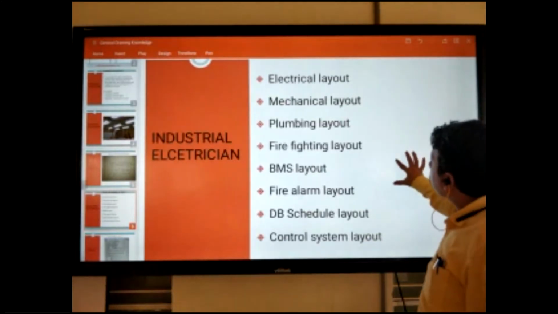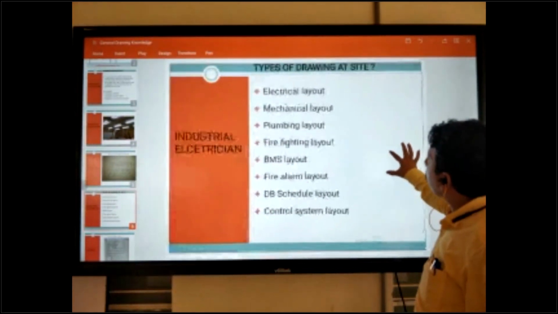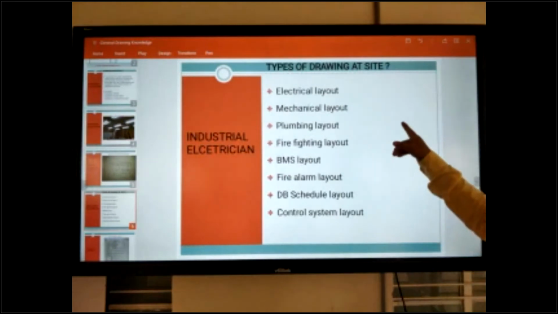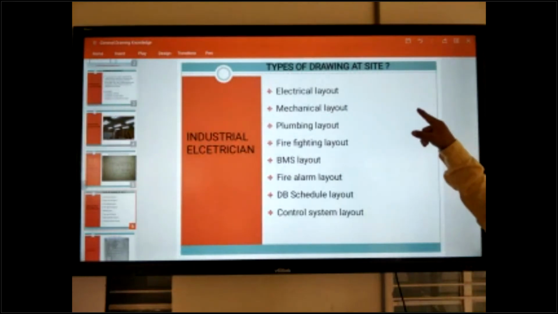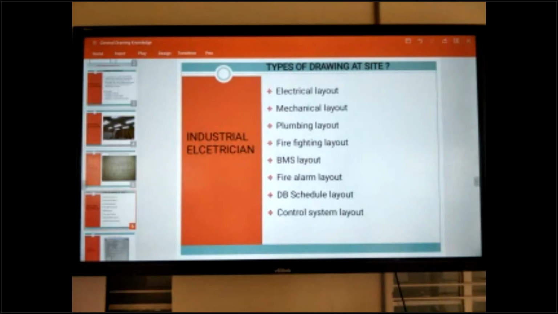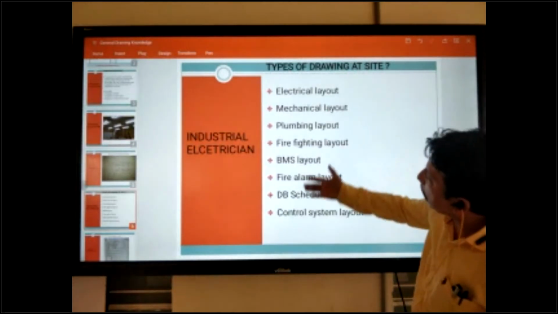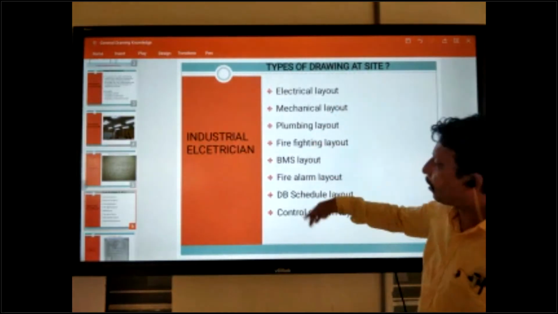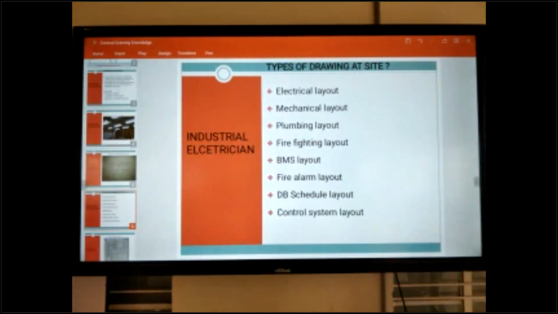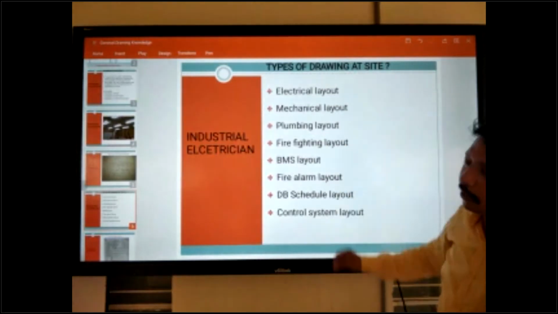Okay, so we have types of drawing at site. At assessment time, questions come: how many types of drawing at site? And some interviews ask how many types of drawing you have seen. At that time you can tell, I have seen electrical, mechanical, plumbing, all these types. This means you have good experience, they will think like that. Okay, so you can write it in your notes.